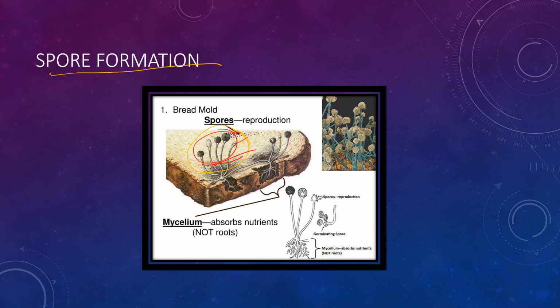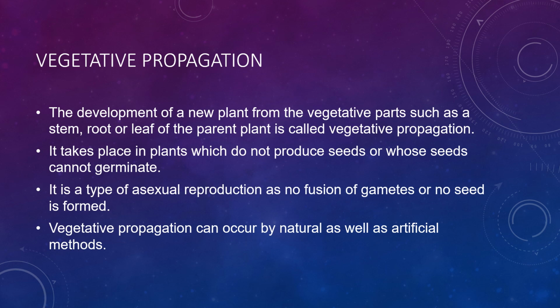Now we will move on to vegetative propagation. So what is vegetative propagation? The development of a new plant from the vegetative parts of a plant, such as the root, stem or leaf of a parent plant, is called vegetative propagation. So the new plant develops from the vegetative parts, either the stem, the root or the leaf of a parent plant.